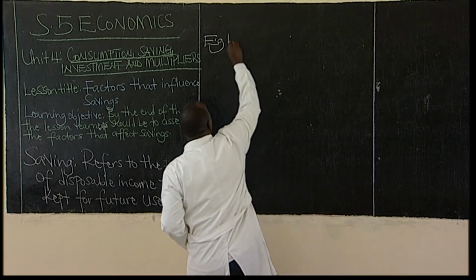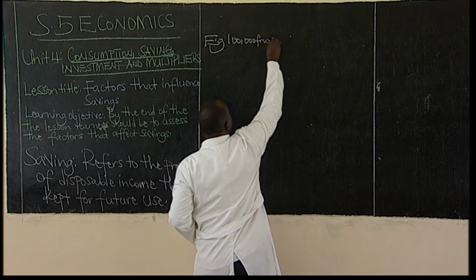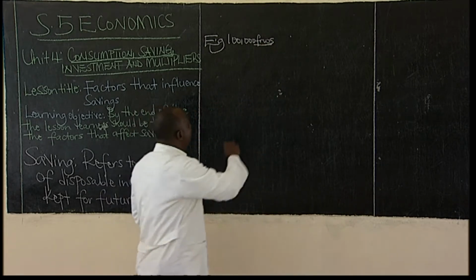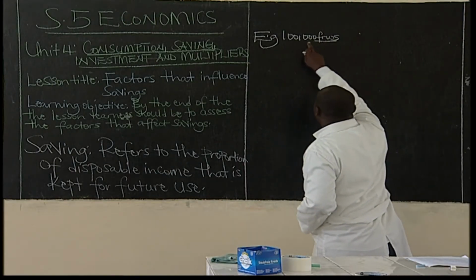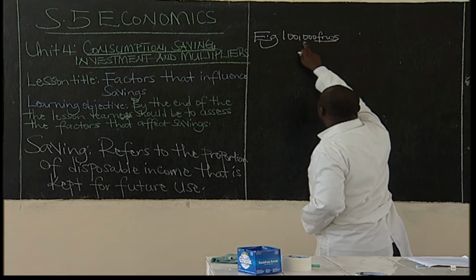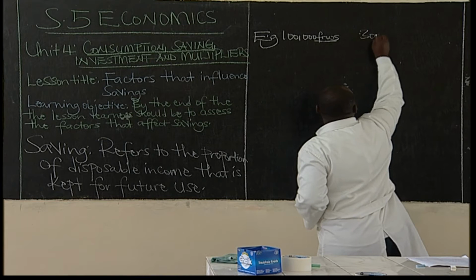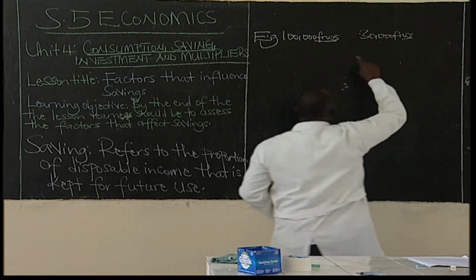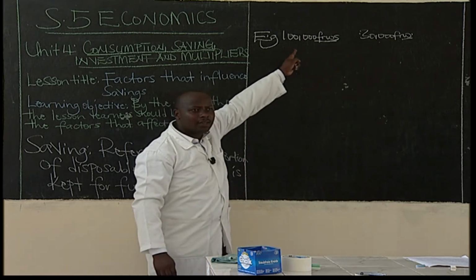On 100,000 francs, I'm going to consume 30,000 francs.